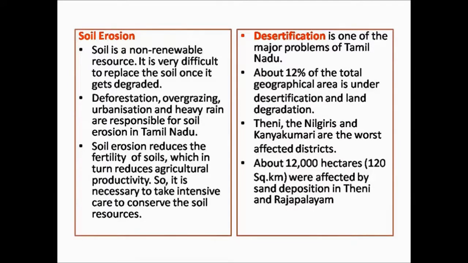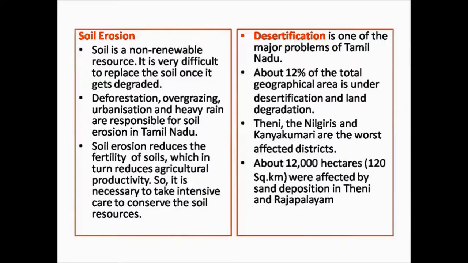Desertification. Desertification is one of the major problems of Tamil Nadu. Desertification is the process by which fertile land becomes a desert. Factors that cause desertification include urbanization, climate change, overuse of groundwater, deforestation, natural disasters, and overgrazing. About 12% of the total geographical area is under desertification and land degradation.